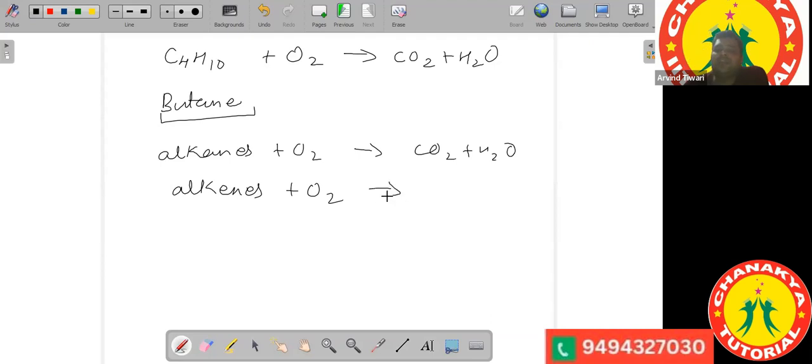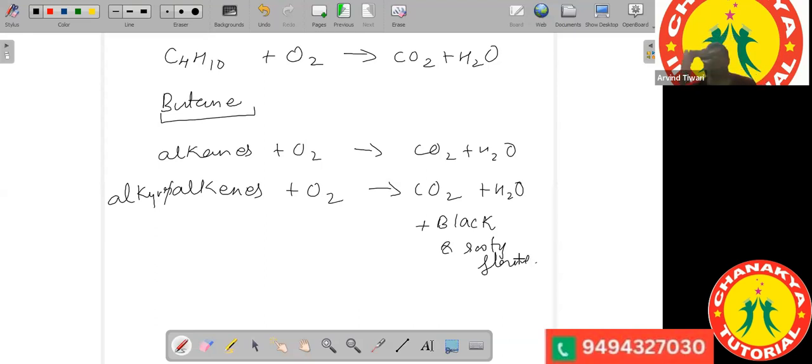Alkenes or alkynes will also react with oxygen to form carbon dioxide and water. But in this case, they require a larger amount of oxygen. If you burn them in atmospheric oxygen, you will get a black and sooty flame.